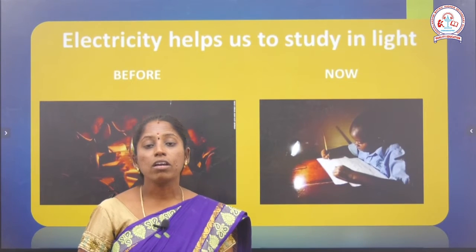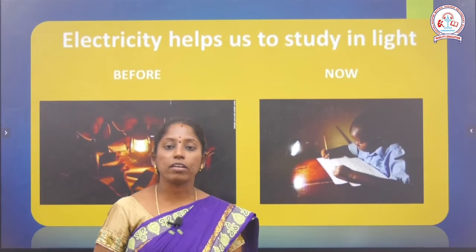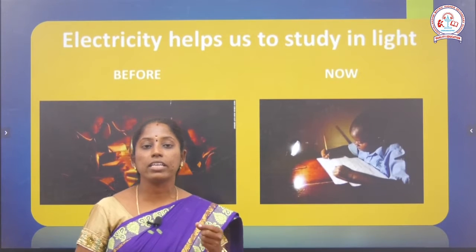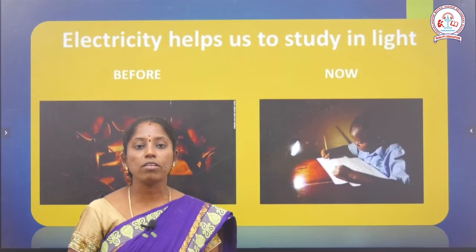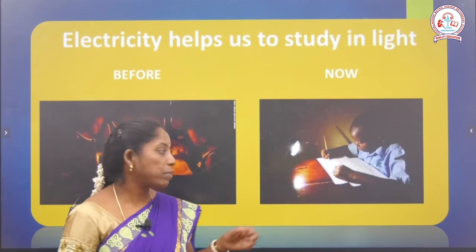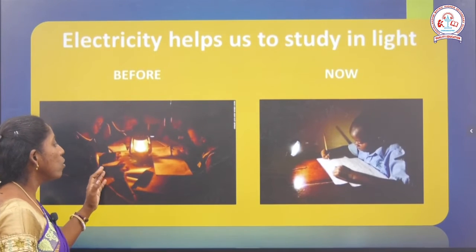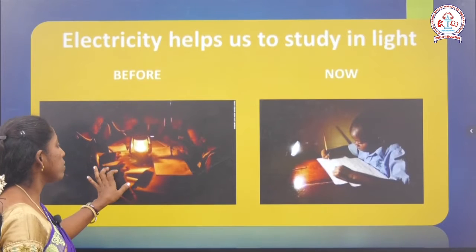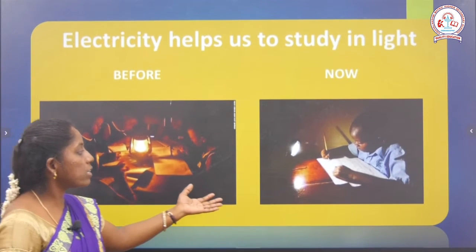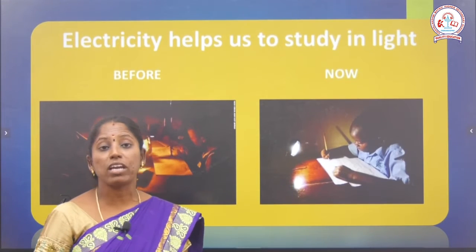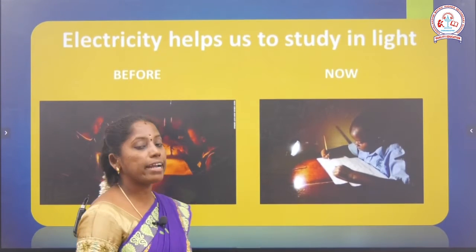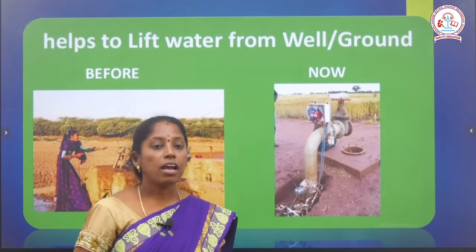Then for learning, for reading or writing, we also need electricity, we need a lamp, we need light. Before, they were using a lamp, see that picture, a Petromax light like that. But nowadays we are using LED lamps with the help of electricity.